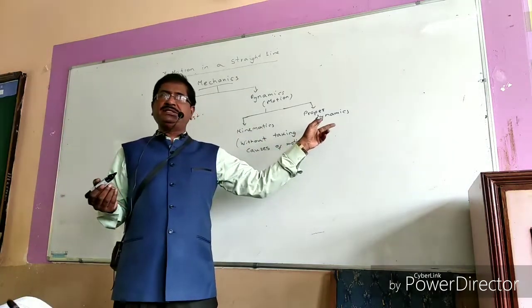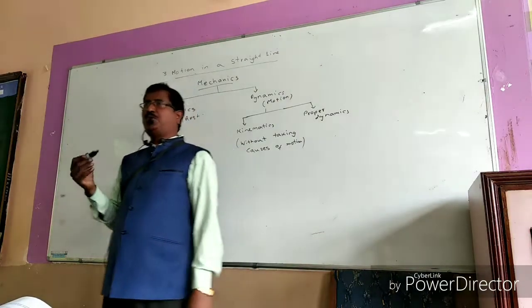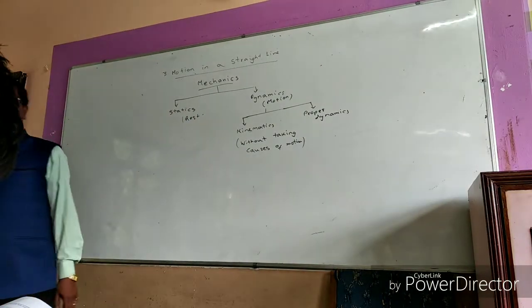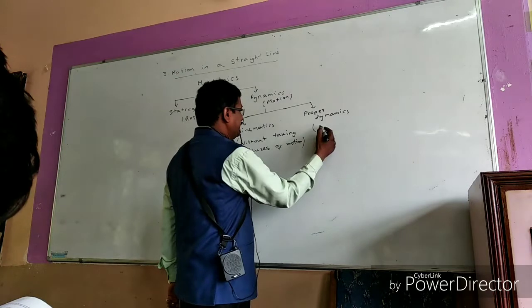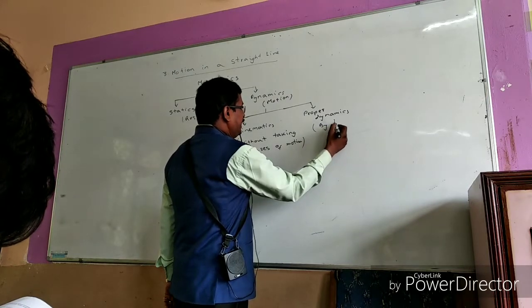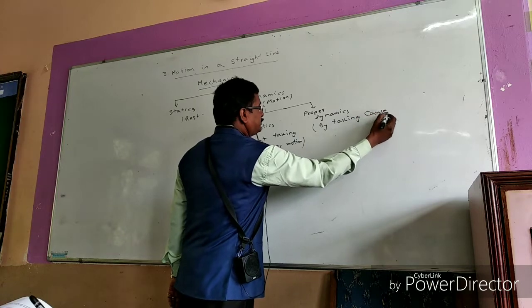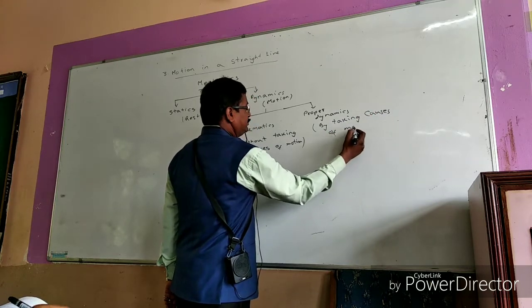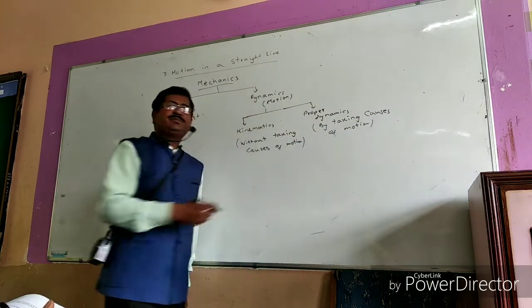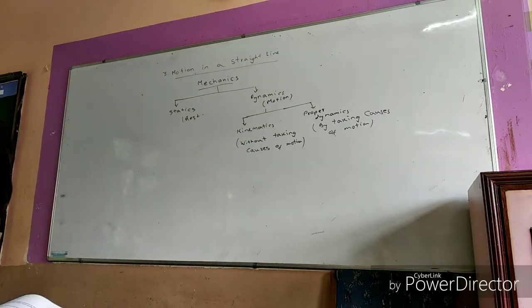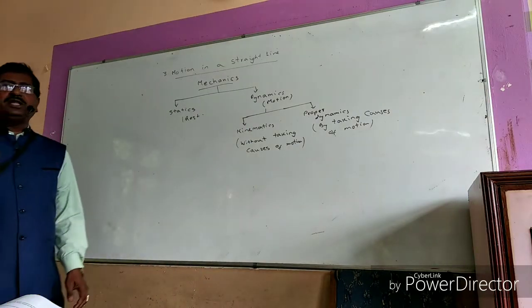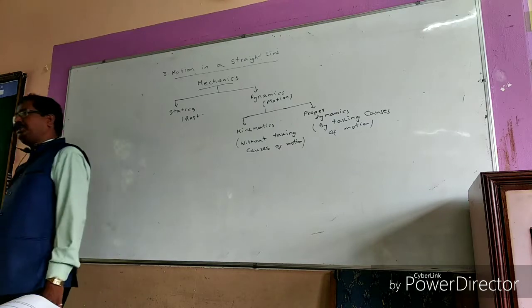Then proper dynamics means, by taking causes of motion into consideration, you are studying the objects in motion.